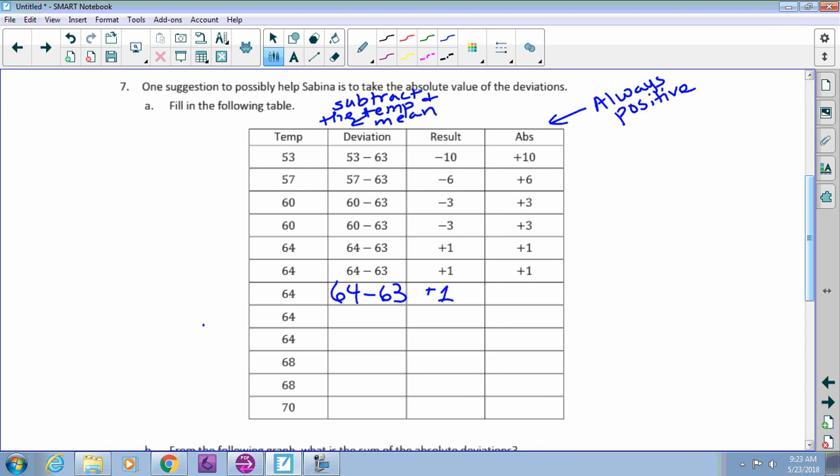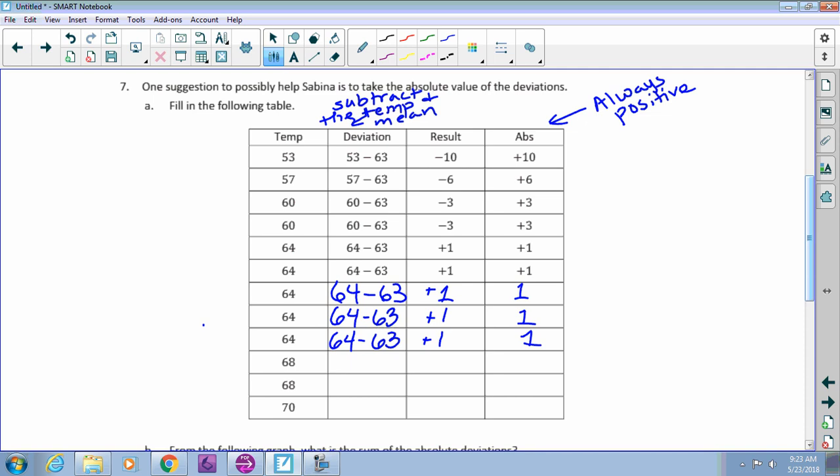It's a positive 1. And absolute value is always positive anyway. So even if you got a negative number in absolute value, you're going to make that positive. Okay. So we're just going to do that same work. It's kind of redundant, but I think it'll take about 2 seconds to do that.